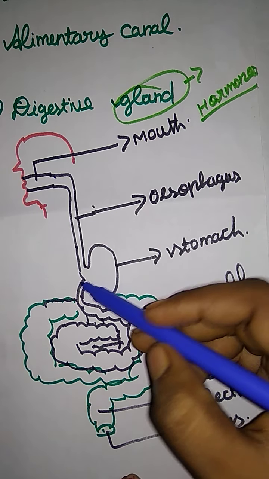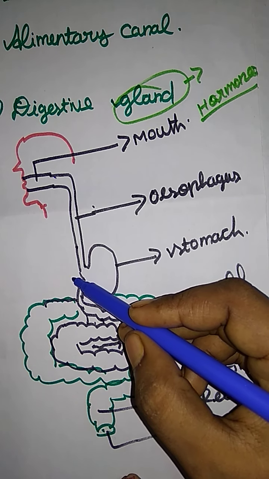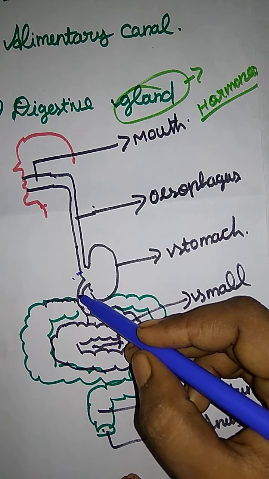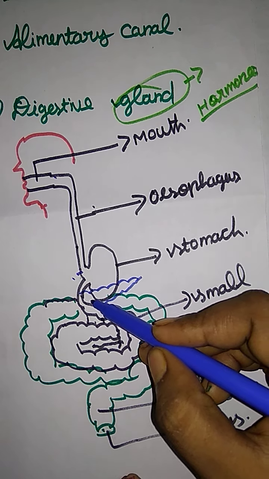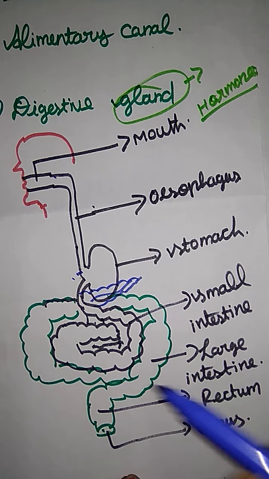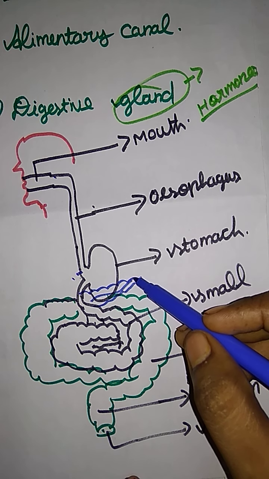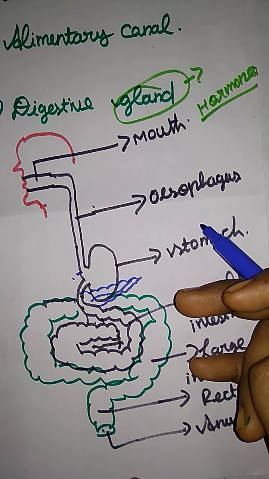And next, near the stomach part there is one gland, a leaf-like structure, that is the pancreas. The pancreas contains 2 hormones, insulin and glucagon.